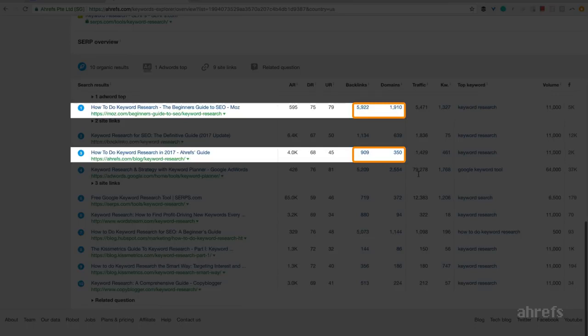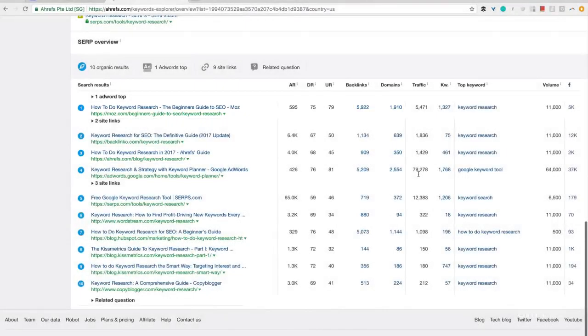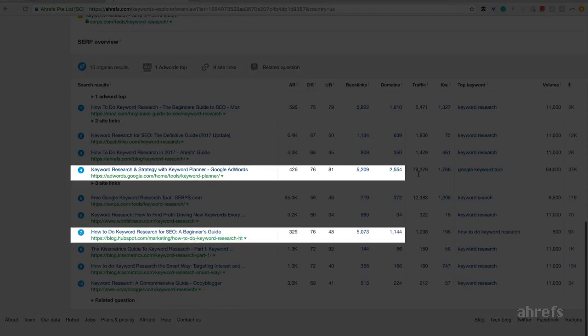It is much shorter and therefore not as deep as our own guide, but the huge number of links tells Google that it must be somehow better nevertheless. That's why they rank number 1. But I'm sure you've noticed that this relationship is not linear. I mean, some of these pages have more backlinks than our article, but they don't rank above us.